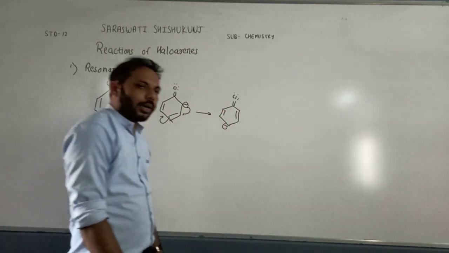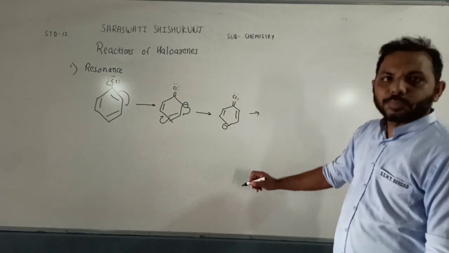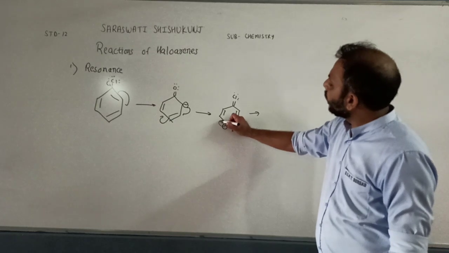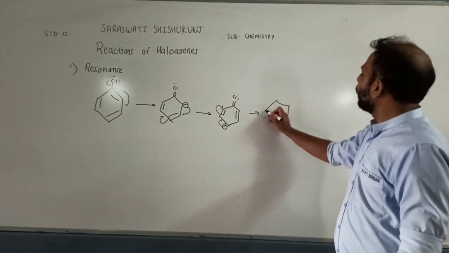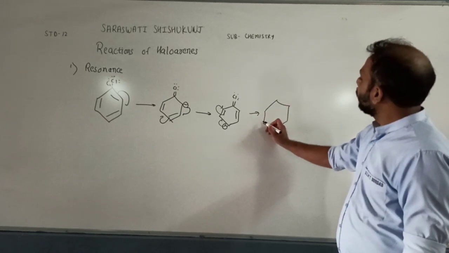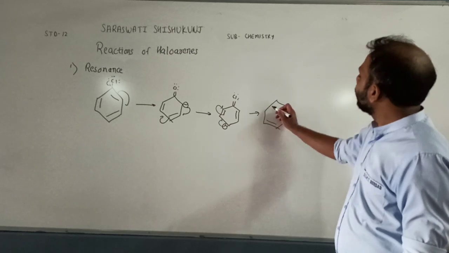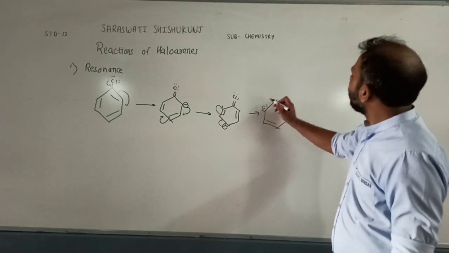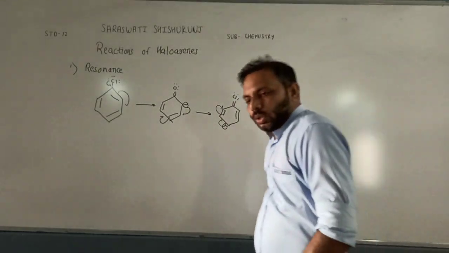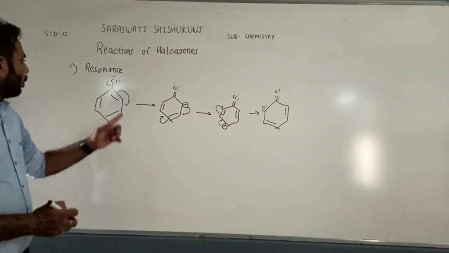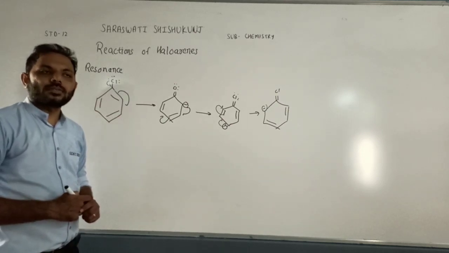Now again there will be shifting of electrons, so these electrons can come here and these electrons can come here. So the structure will look like this. Here a double bond will be there, and here an electron cloud is there. Right? So because of the lone pair of electrons and pi bond electrons, there will be resonance, right?